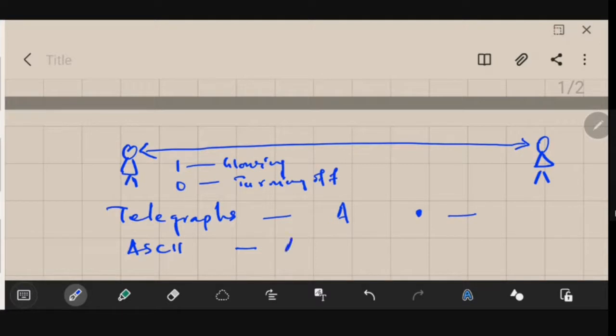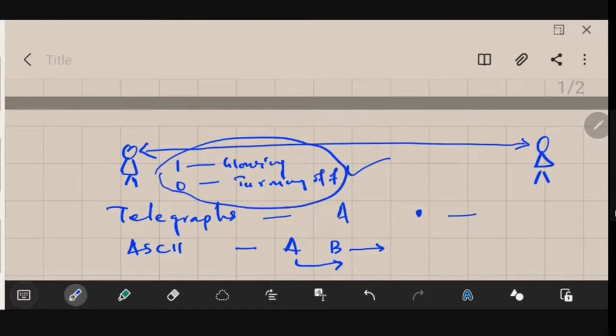For A or B, some ASCII code is available and you are using those. So you could just convert your message into ASCII codes, then transmit it using this procedure, like glowing your torch and turning it off, which could be used to represent the ones and zeros. So this could be another way.